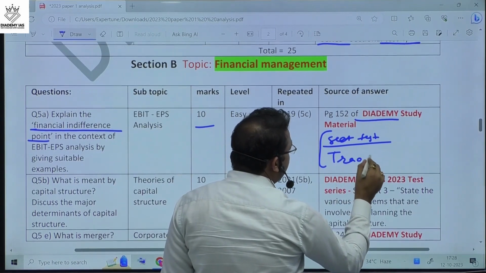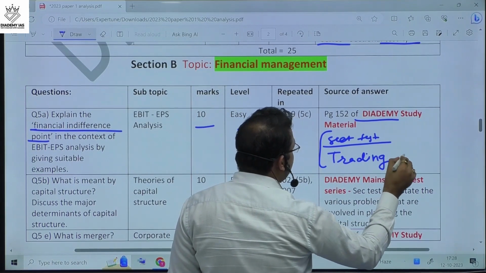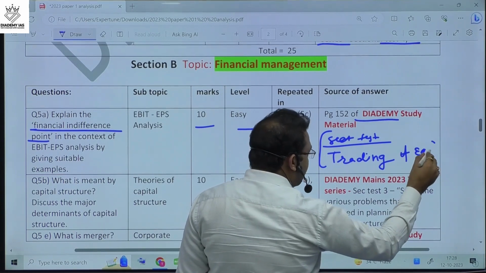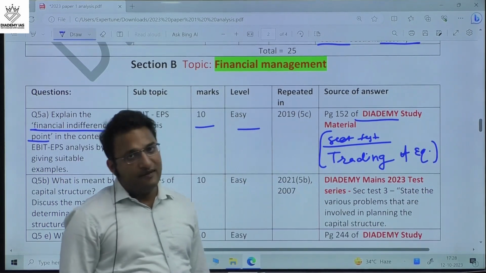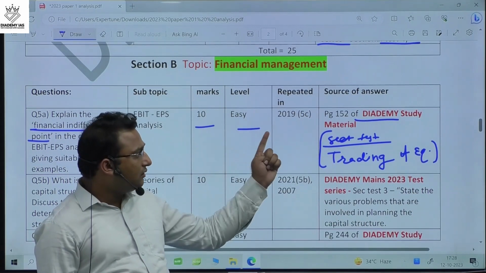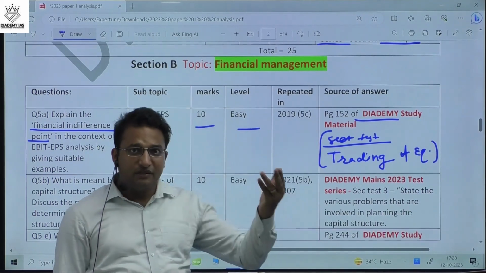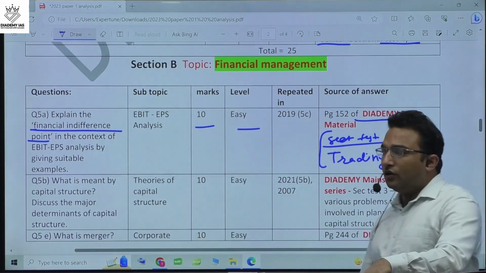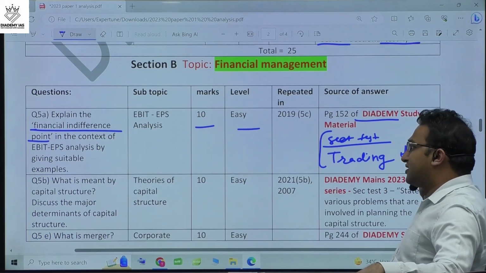Okay, so even though trading on equity is not exactly the indifference point, there is a lot of overlapping. Someone who is writing about trading on equity must know about the indifference point. Okay, this question we asked in the mains test series.